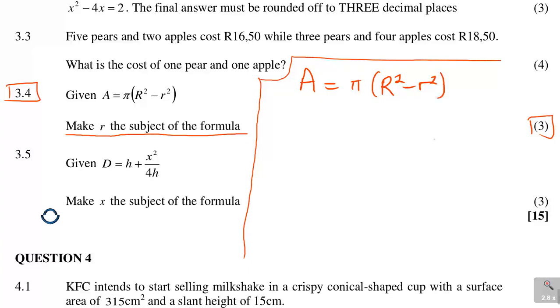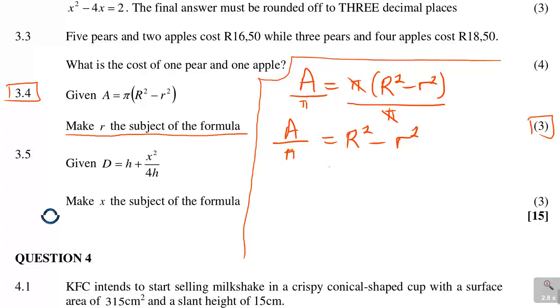Right, now the first thing first, you have to get rid of that pi. So to get rid of that pi, divide by pi, divide by pi. That is the first thing that was important there. So you will have A over pi is equal to R squared minus r squared. So that is the first part you could have done.